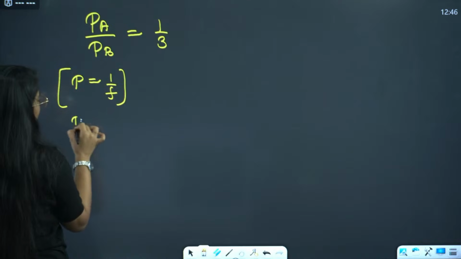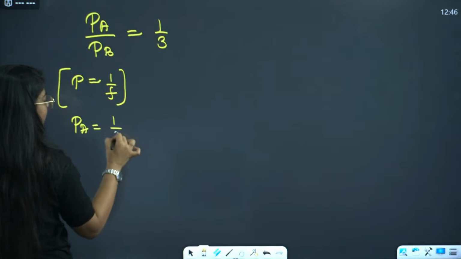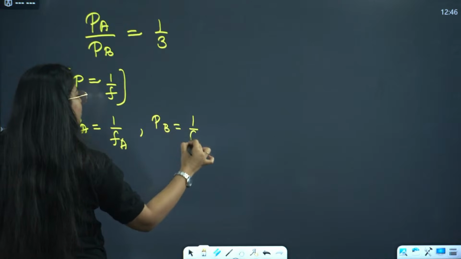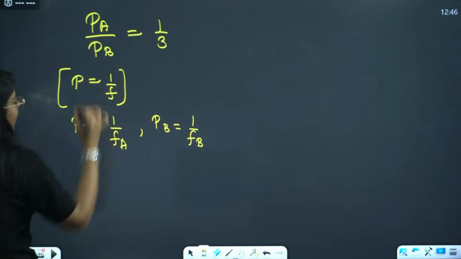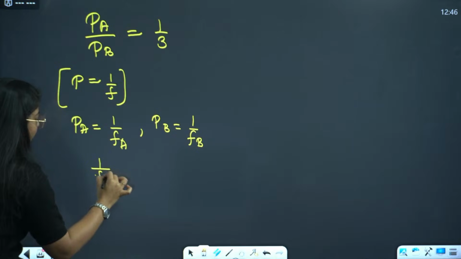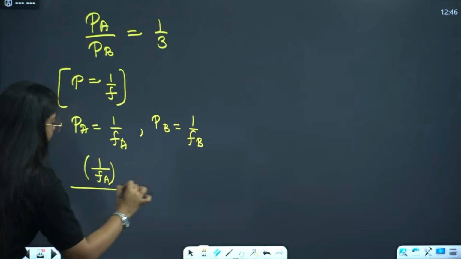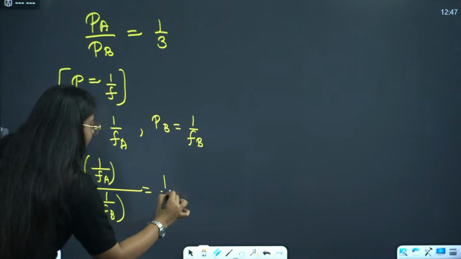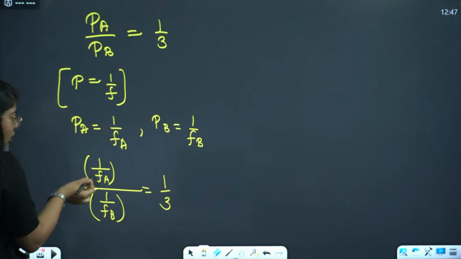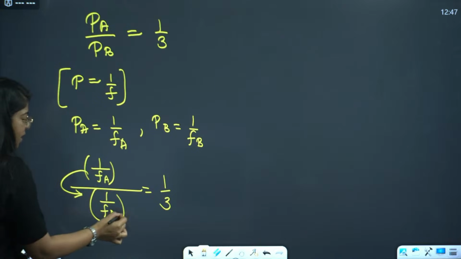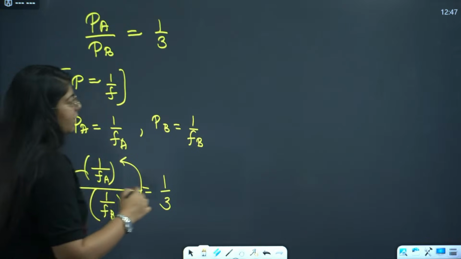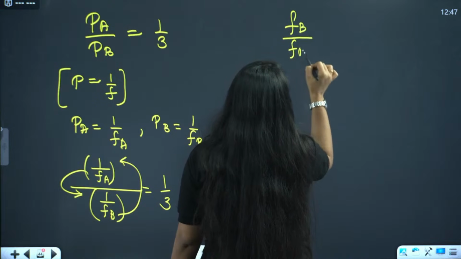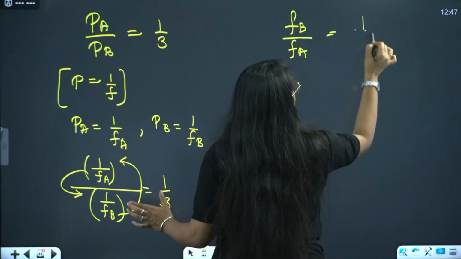So P of A will be 1 by f of A, and P of B will be 1 by focal length of B, right? So can I put that here? 1 by f of A divided by 1 by f of B equals 1/3, right? Now if you solve it, f of A comes in the denominator, f of B comes in the numerator. So f of B divided by f of A, and this remains the same, 1 by 3.